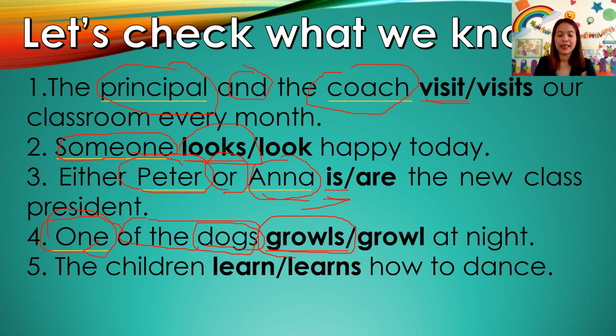Number 5. The children learn or learns how to dance. Anyone? Okay, Anna? What is your subject? Children. And learn is your verb. Alright, because children is in plural form, your verb should be in plural form. Well done, everybody.